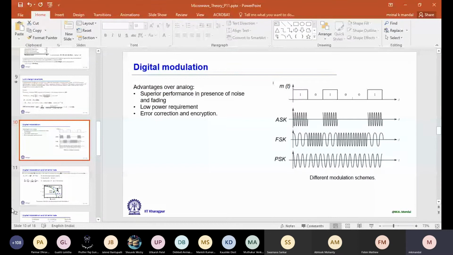Well, other than these parameters, in communication class, I think you already learned Shannon law, channel capacity. It depends on many factors. Among them, one of the important factors is the SNR requirement. Now this SNR requirement depends on your data rate and also the modulation scheme. Now we are considering different well-known digital modulation. I'm not sure whether you already learned this or not.